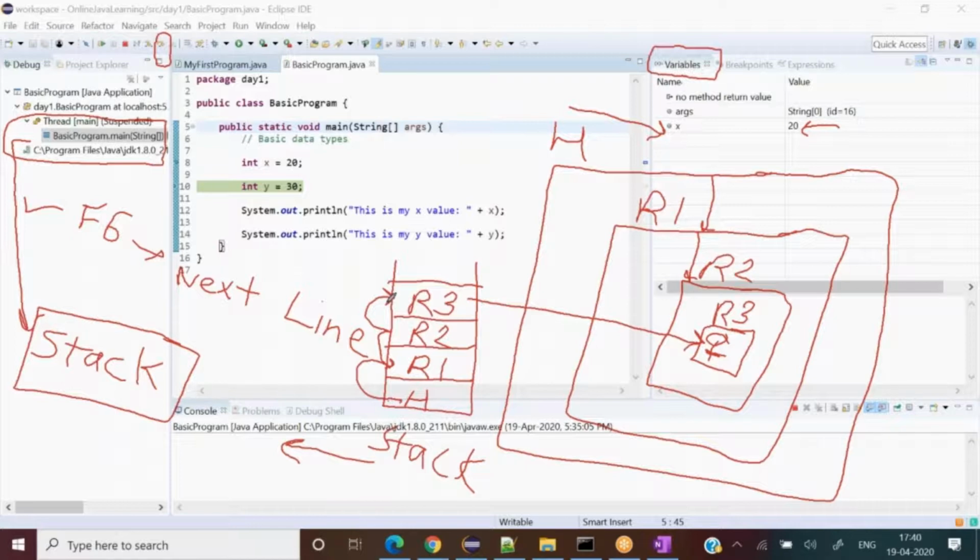The same way, this is my program, and my program starts from here. This is my main room. The state says this is the main room, and our program is sitting over here. That is why it says thread main. See here, thread main.